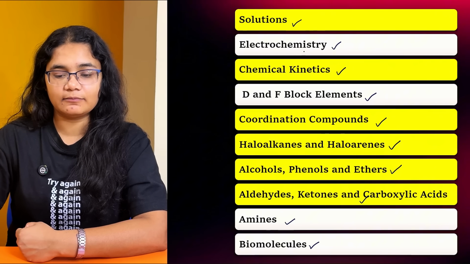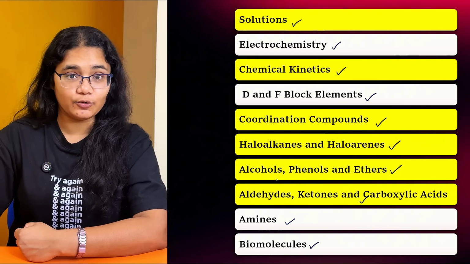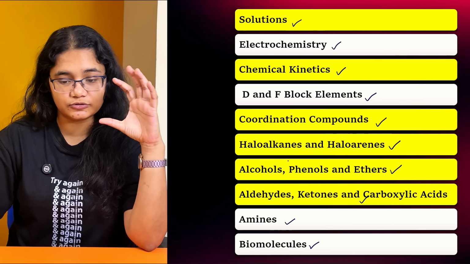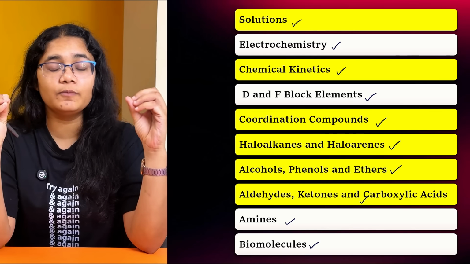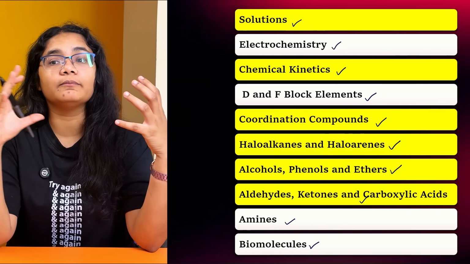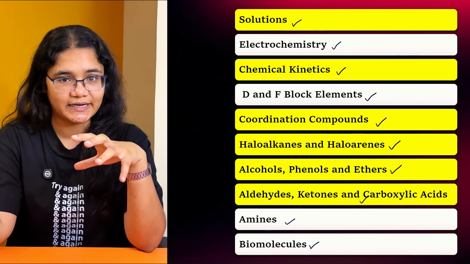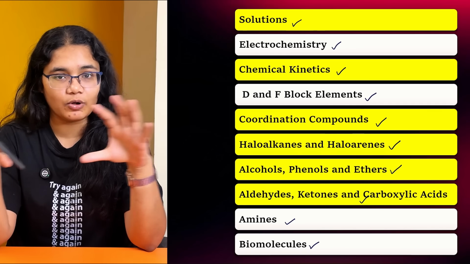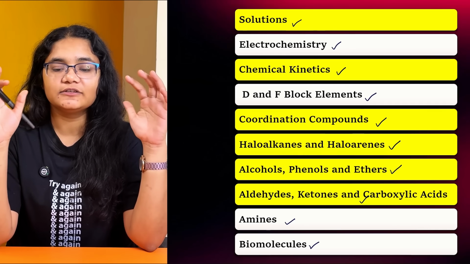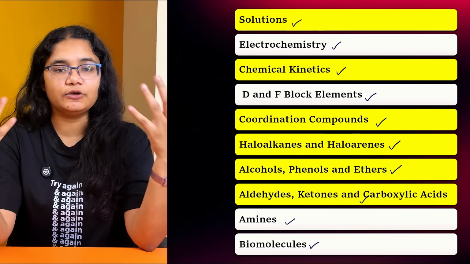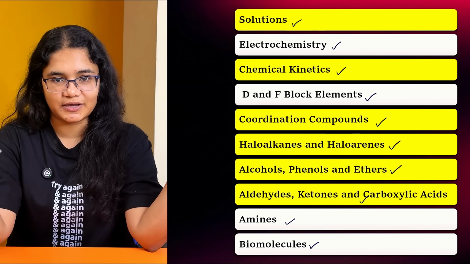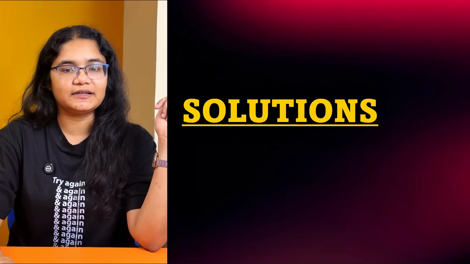Now, if you see, some of these chapters are highlighted in yellow. These are those chapters highlighted in yellow, which I have told you to do to get at least 60 plus out of 70. And you will be getting content for all these chapters in my channel. Okay. So now I'll go chapter by chapter and I'll tell you the most important questions from all these chapters. So let's see the first one, that is solutions.